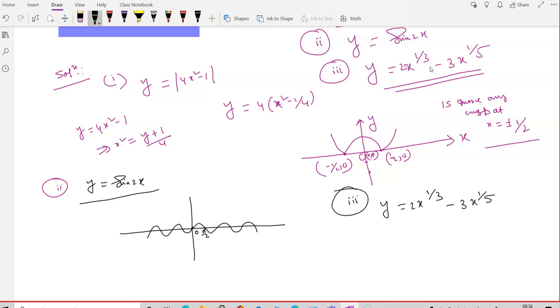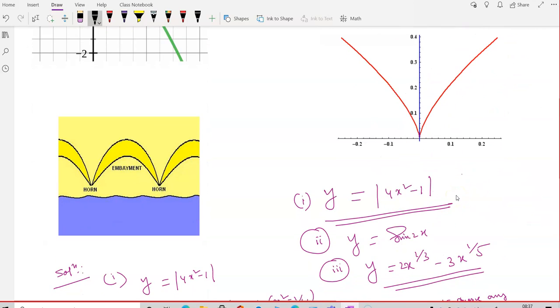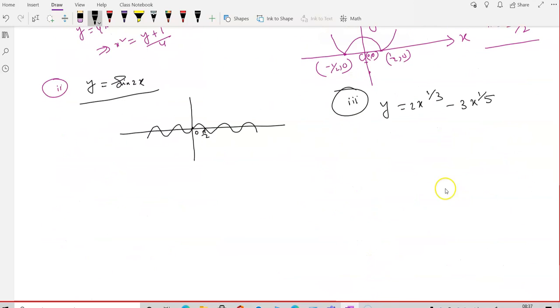Check. One of the most important conditions is that the curve must be continuous. If it is discontinuous, this definition I didn't tell you, but the curve must be continuous. You all must have seen that these curves are continuous. Then only can we decide a cusp at a point. This must be continuous in the domain of definition. You check whether it is continuous or not.